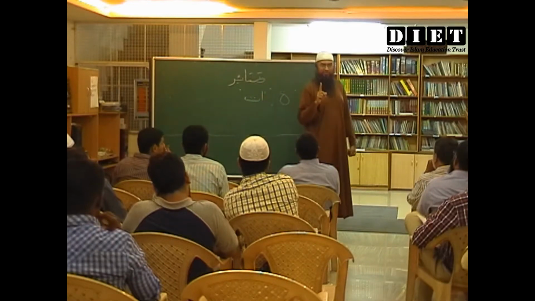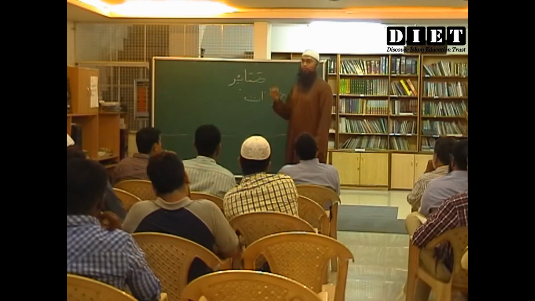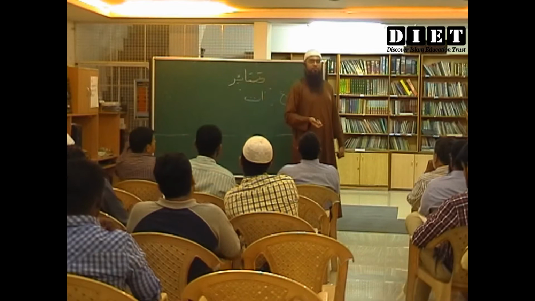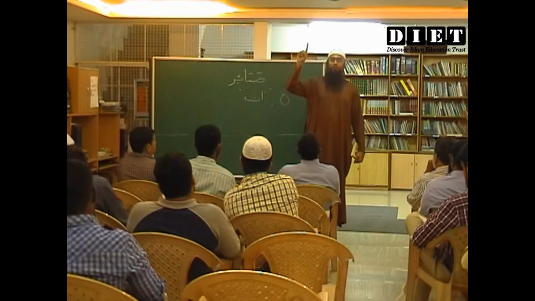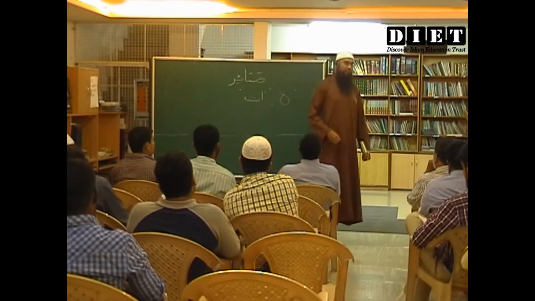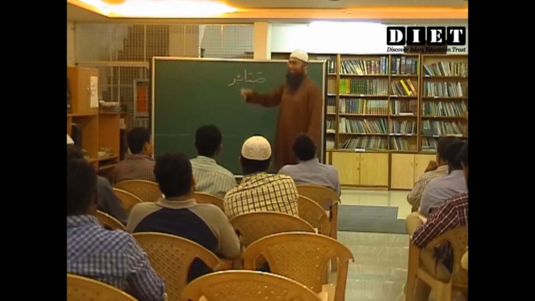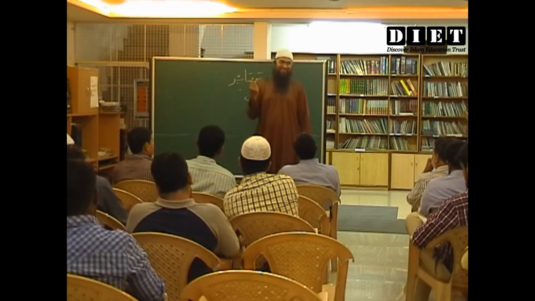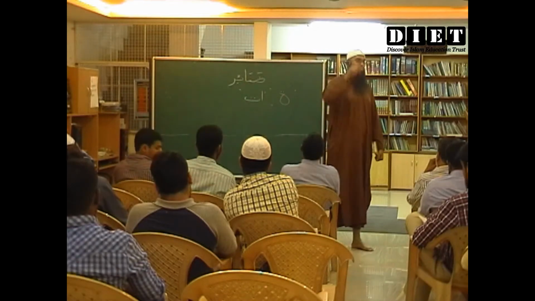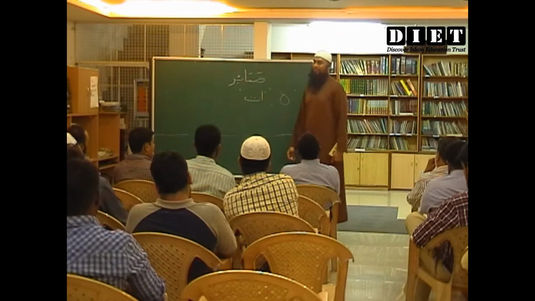A single book is called Kitabun. Kitabani, two books. Kutubun, Baitun, Baitani, Buyutun. Whenever you find this ani, it is for dual. Anytime you find Baitani, then it is two. Is it easy for you? Yes.